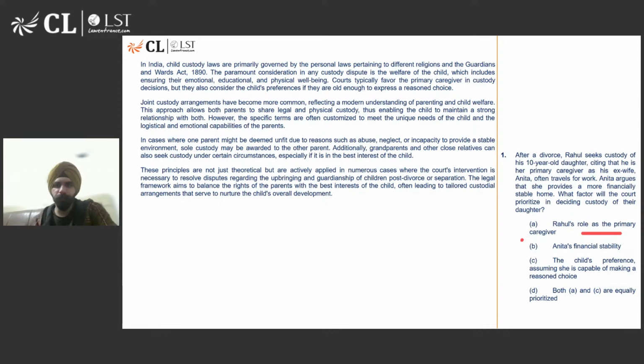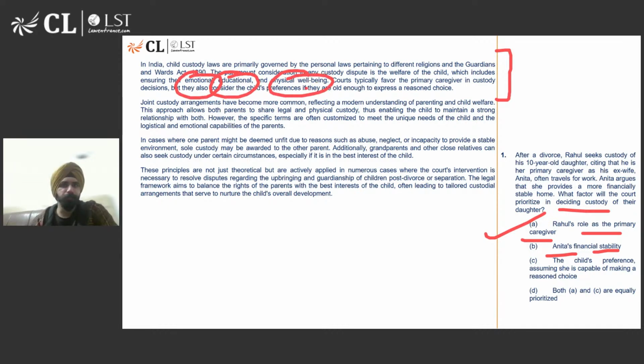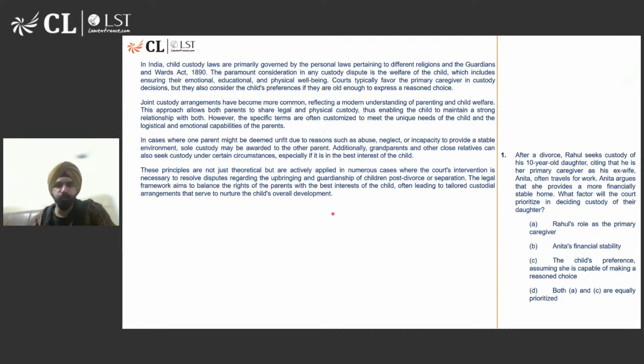Rahul's role as the primary caregiver, would that be a deciding factor in the custody? Yes, absolutely. Anita's financial stability, is it mentioned anywhere that financial stability has to be ensured? Emotional, yes. Educational, yes. Physical well being, yes. But financial stability has not been mentioned explicitly. So, not a very strong option for us. Child's preference, assuming she is capable of making a reasoned choice. Has that been mentioned in the principle? Also, yes. Child's preferences if they are old enough to express a reasoned choice.